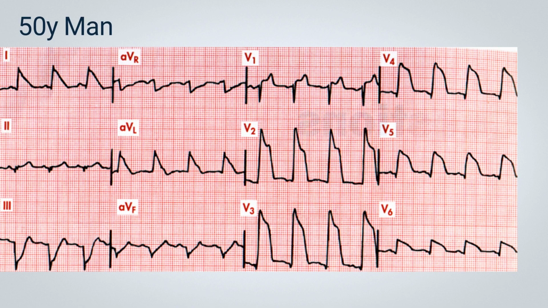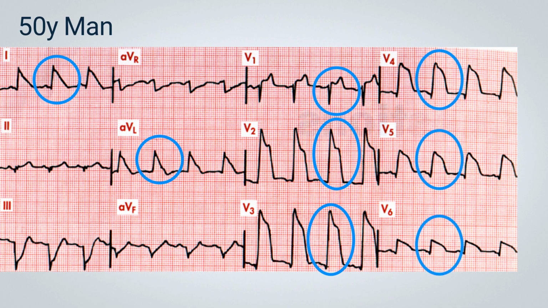I suggest pausing the video to carefully analyze the ECG before I begin discussing it in detail. What immediately stands out in this ECG is the significant ST segment elevation in the lateral leads D1 and aVL, as well as throughout the anterior leads from V1 to V6. In addition, we can see ST segment depression in the inferior leads, particularly D3 and aVF.